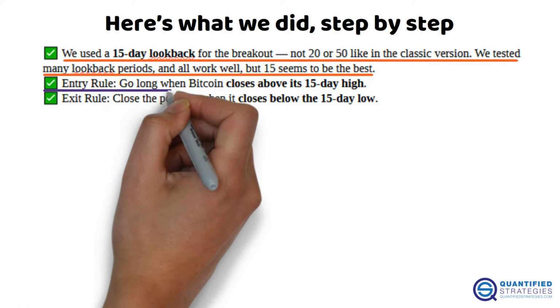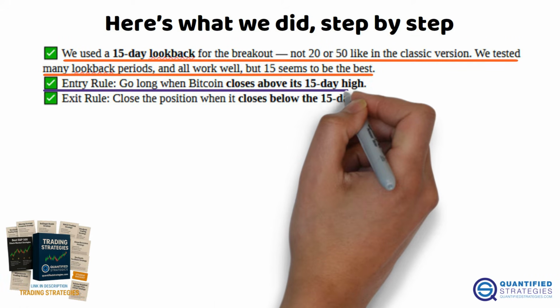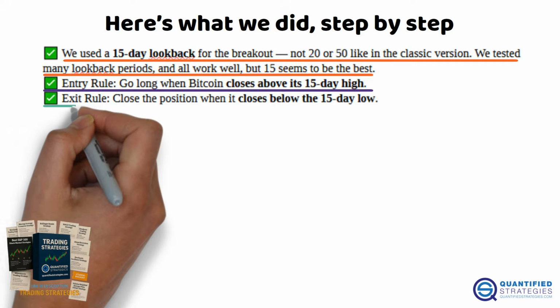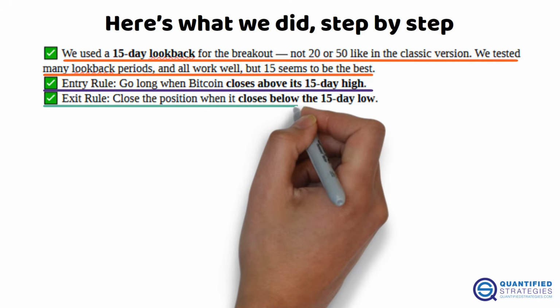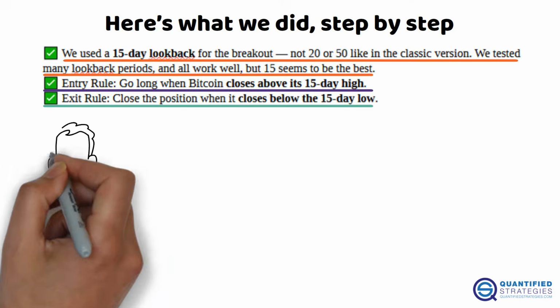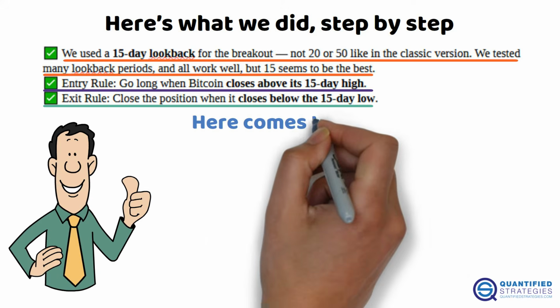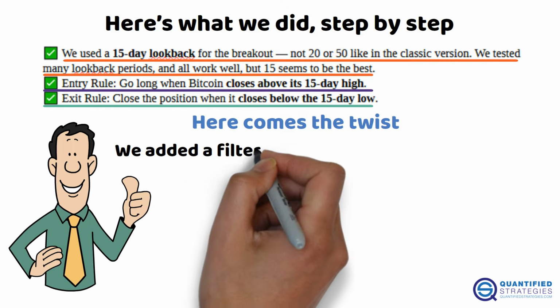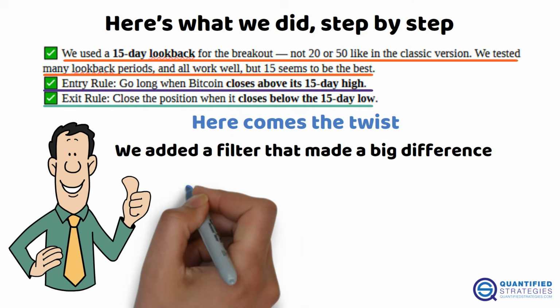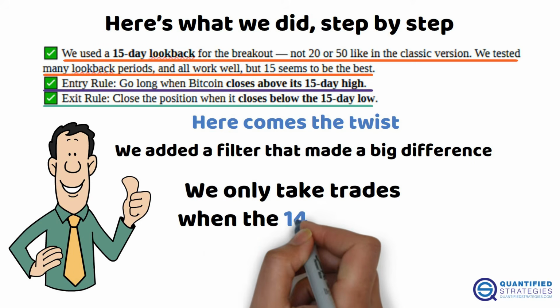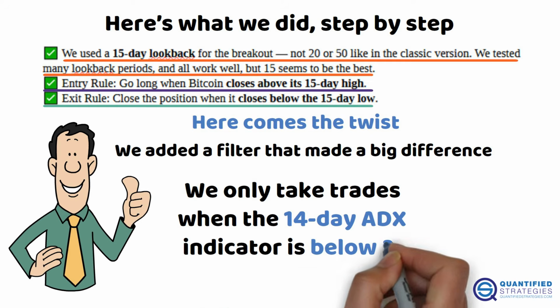Entry rule. Go long when Bitcoin closes above its 15-day high. Exit rule. Close the position when it closes below the 15-day low. Simple, right? But here comes the twist. We added a filter that made a big difference. We only take trades when the 14-day ADX indicator is below 25.